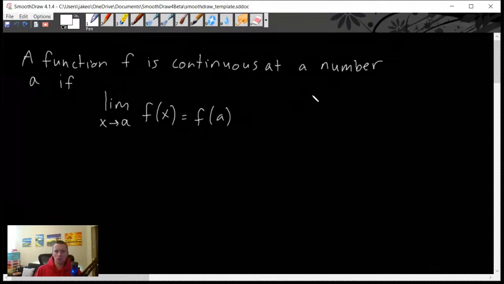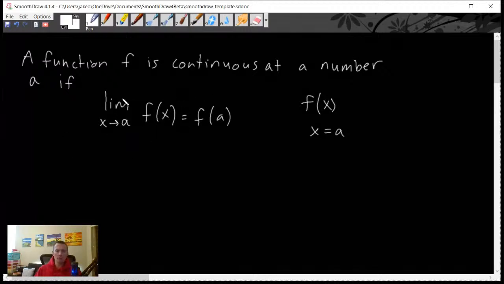So in general, we're thinking about what it looks like for some unknown function f of x, and trying to think about basically what it means for this function to be continuous at the point x equals a. In this definition, you need to keep in mind that a is actually a number. Even though it is a letter, it represents some constant number. It's not a variable like x is.